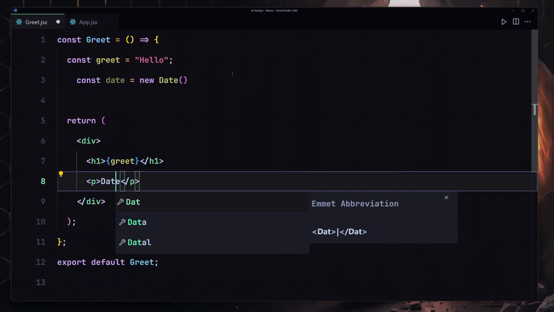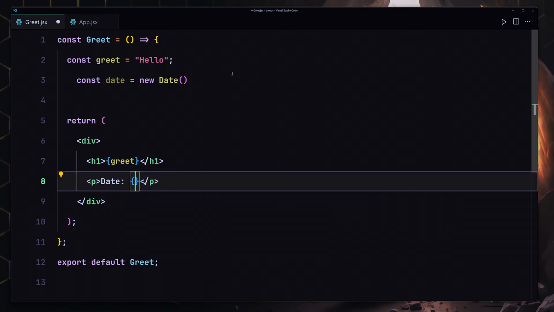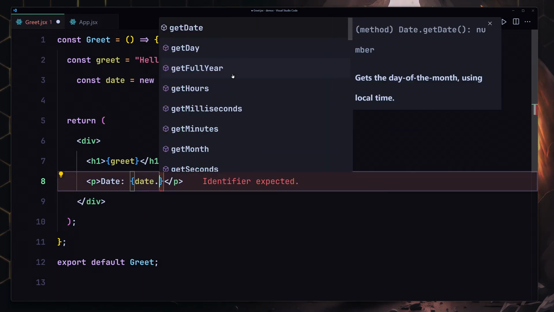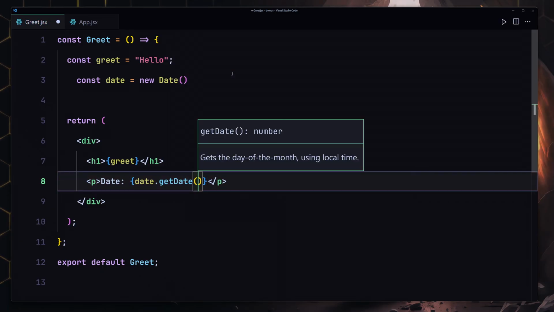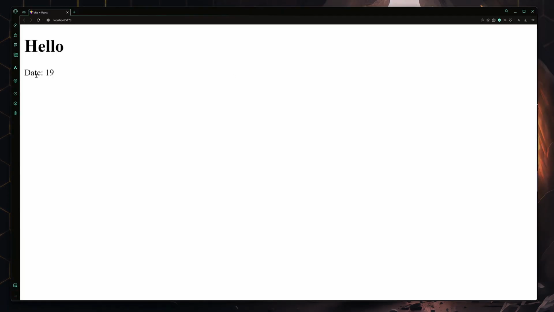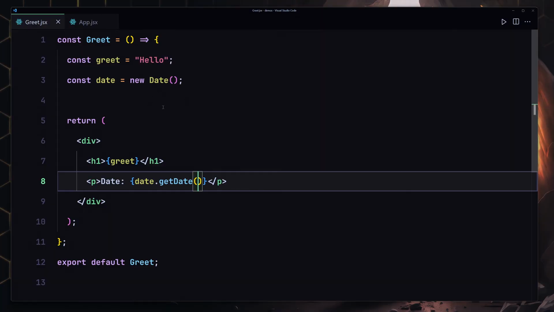So I'm going to just provide date as a label, and here we are going to be rendering our date, and now we have to access the getDate method on there. So now if I save my file, it's going to give us the date is 19. So that was the first portion of this exercise.